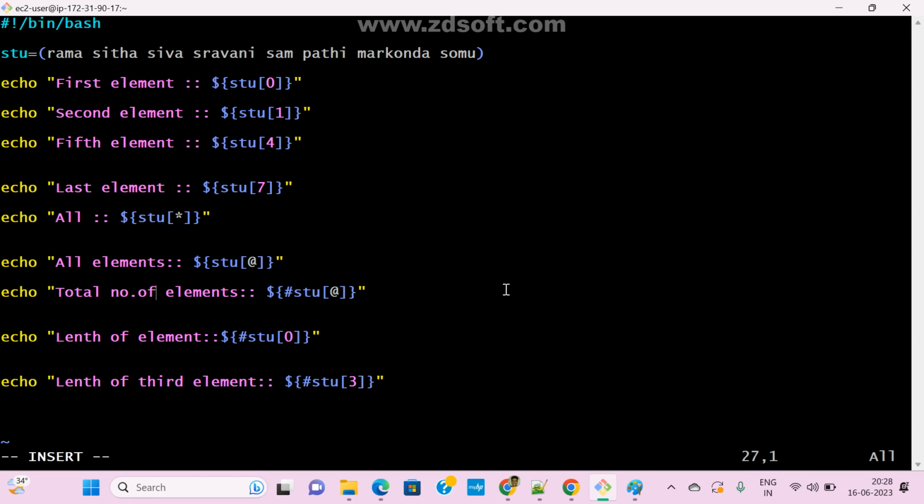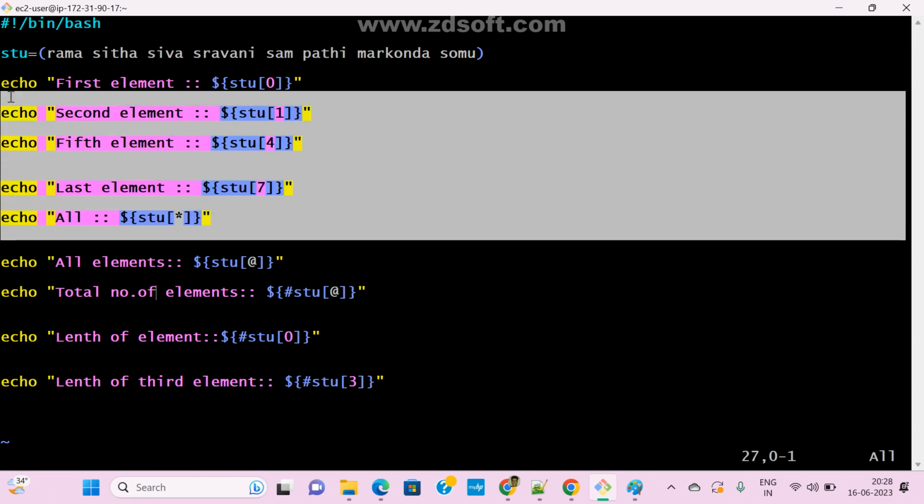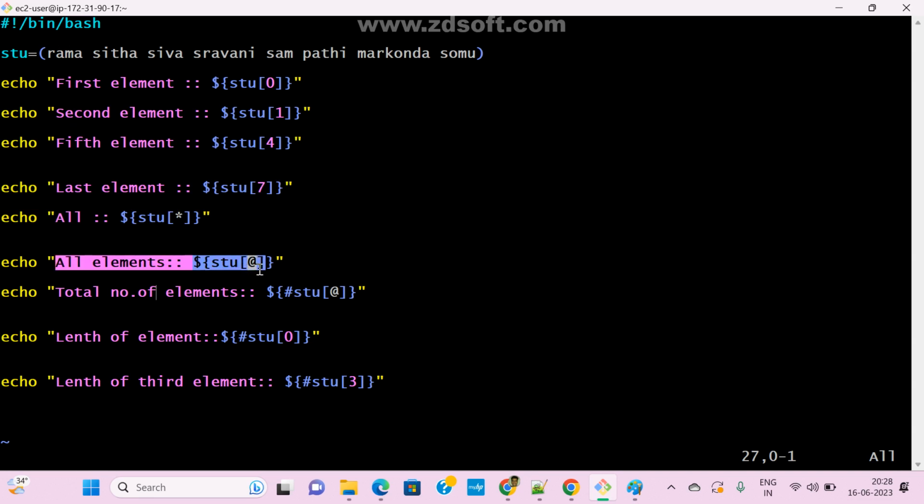Anyone any doubt, guys? So for all elements we can use star, or also at. If you want to find the number of elements, use hash, array name, and star or at. If you want to find the length of a specific element, use hash and pass that array index number. Clear?